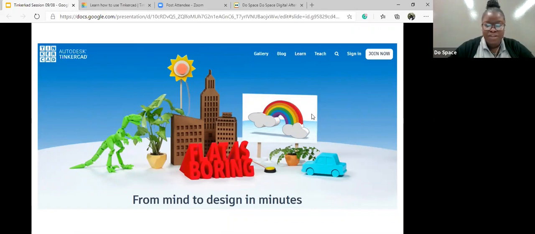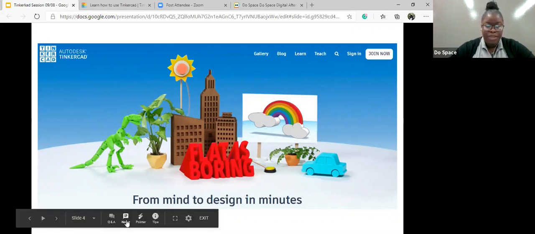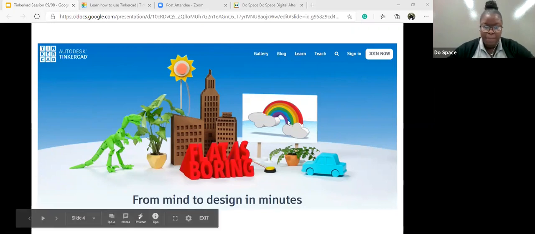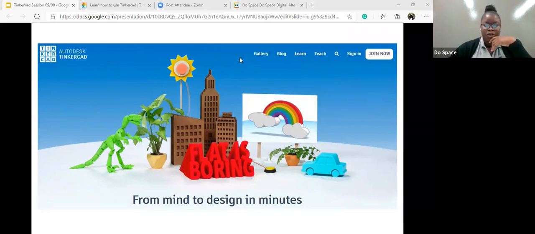So the first thing we will do is to go to the website. I'm going to put the link to the website right here in the chat, so you can just copy from there and go. Okay, so it's tinkercad.com.